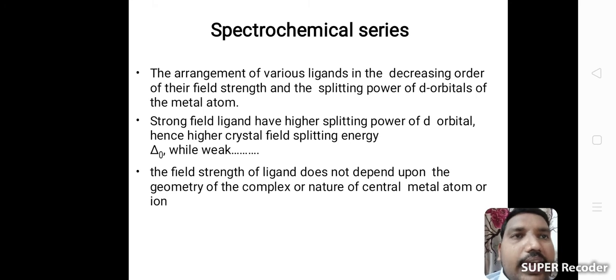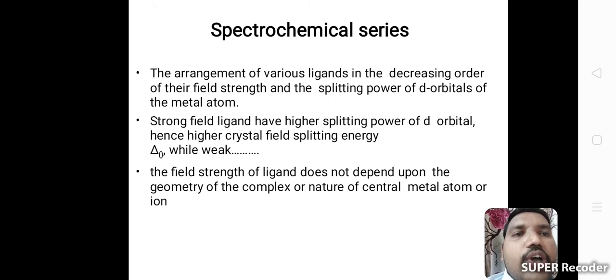Next one, see spectrochemical series. The first point, the arrangement of various ligands in the decreasing order of their field strength and the splitting power of d orbitals of the metal atom.